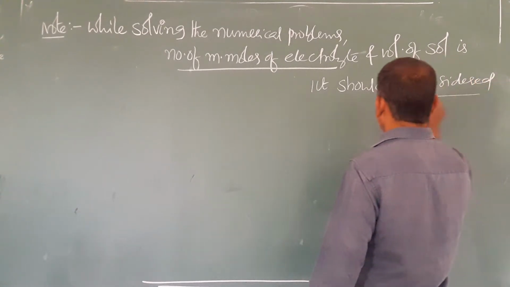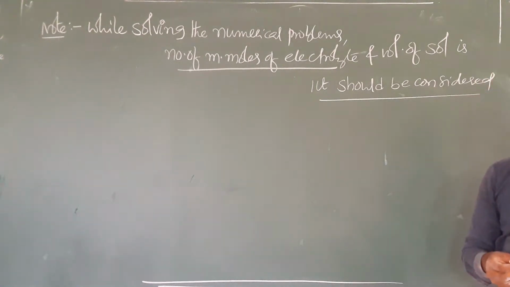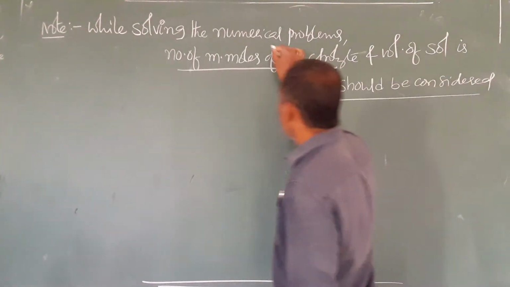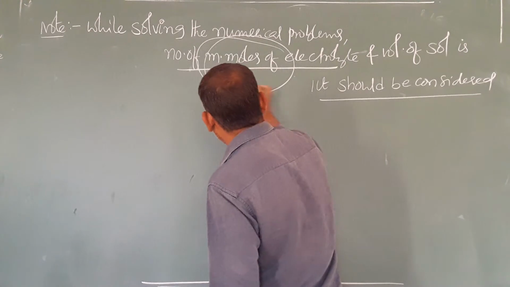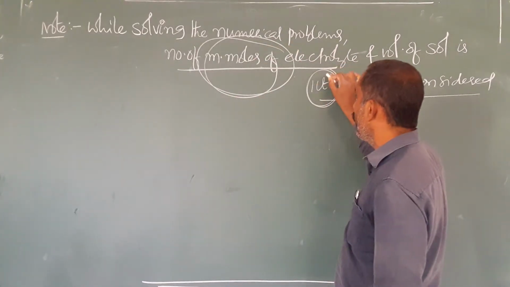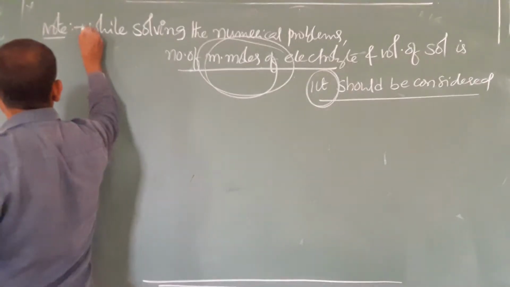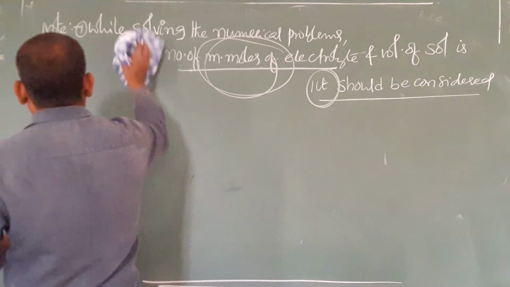So again I am repeating: while solving the numerical problems based on coagulation value, the given data we should convert into number of millimoles, and the given volume must be considered for 1 liter. So this note point you should remember. This is note 1. Next, note 2.